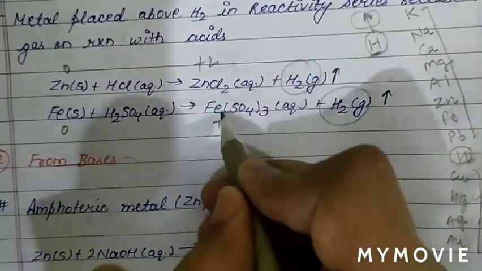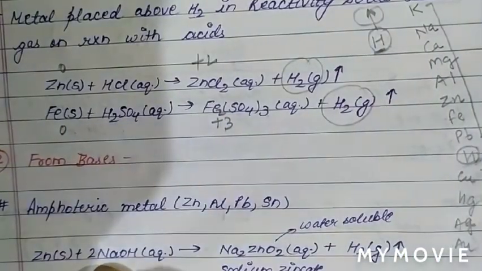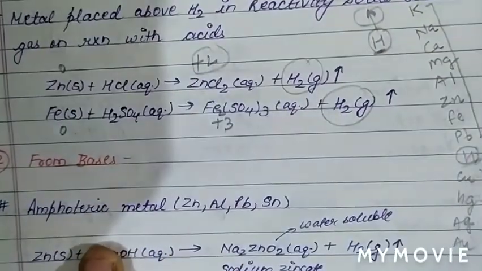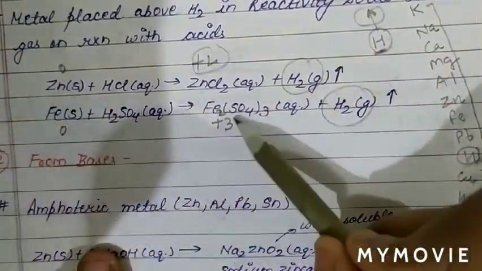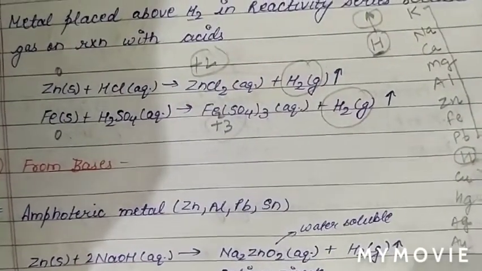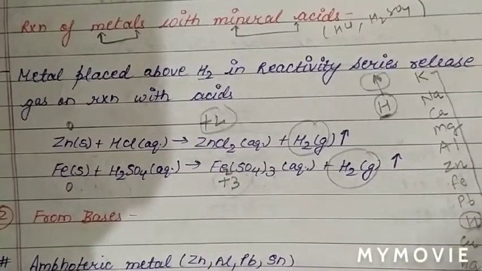So basically in this case iron is Fe2(SO4)3, so iron is +3. So there is oxidation of both metals. Zinc changes from 0 to +2, an increase in oxidation number, and iron changes from 0 to +3, an increase in oxidation number. So the first preparation of hydrogen we have discussed, the laboratory preparation, is the reaction of metal with mineral acids.